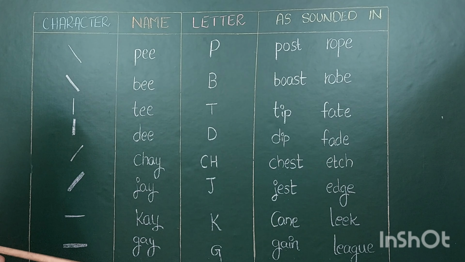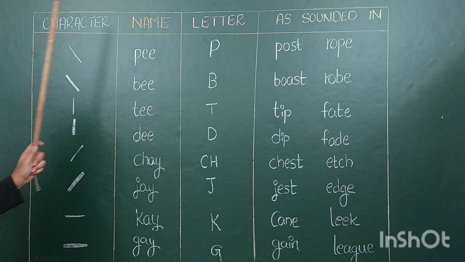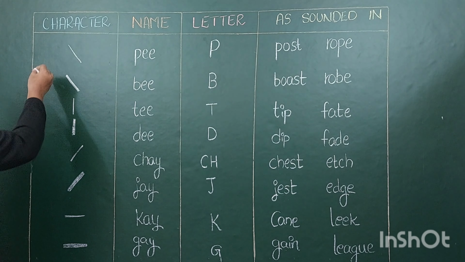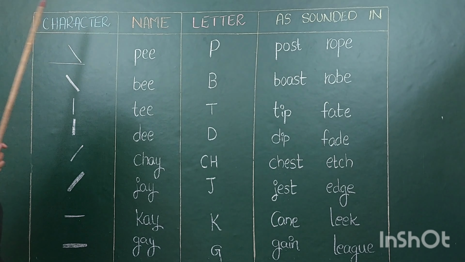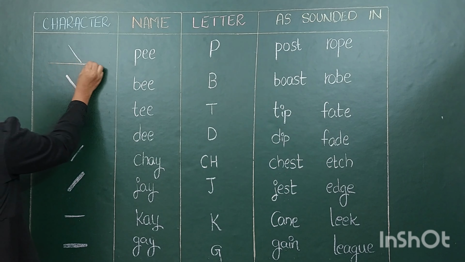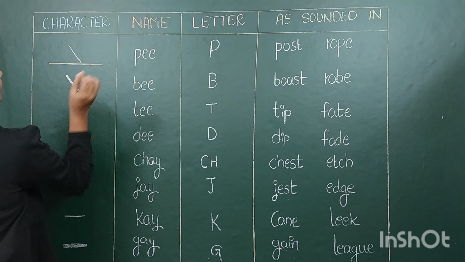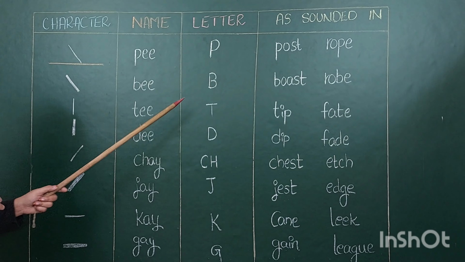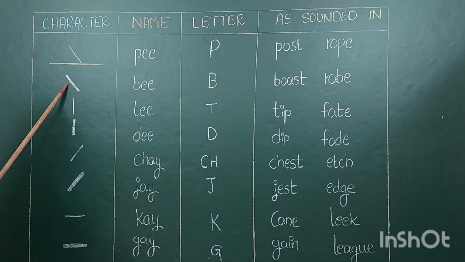So how you have to write the P stroke, children? P letter you have to write lightly, and that also should be written on the line. Next, B. B means the same stroke, but it should be in dark.